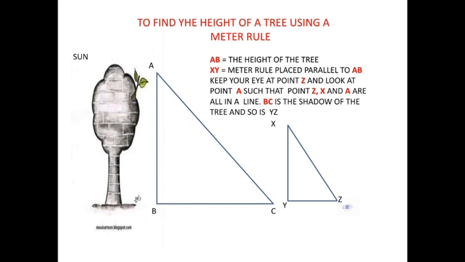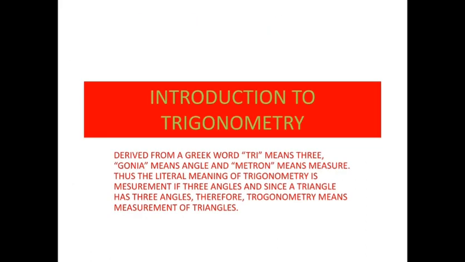It was the method used before trigonometry to find the height of a tree, which was not totally correct. It was so approximate that it led to the concept of trigonometry.